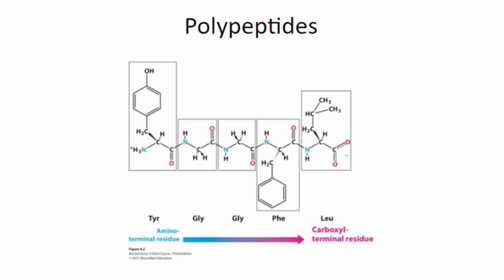Now, this is the formation of a polypeptide chain. You can see here different types of amino acids linked by a peptide linkage, and you can see the amino terminal end, which is shown in blue color, and then the carboxyl terminal end, which is pink in color. So, one after the other, the amino acids form a peptide bond with each other, and there is a formation of a polypeptide chain.